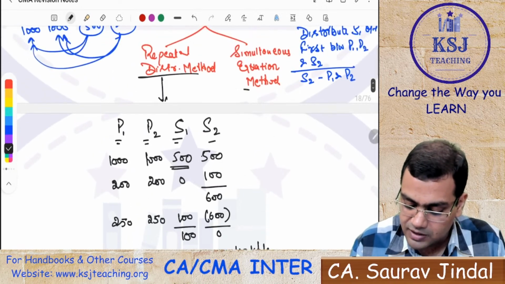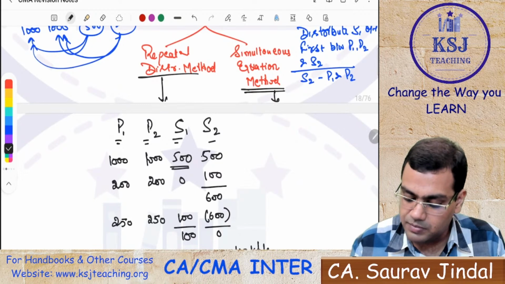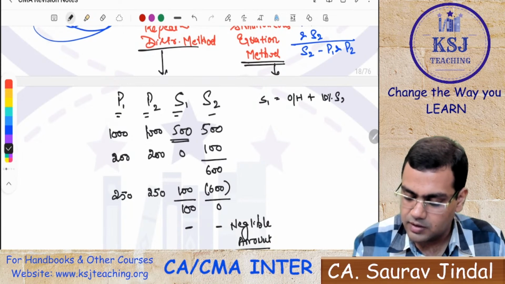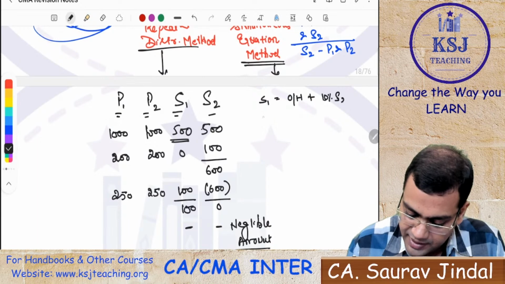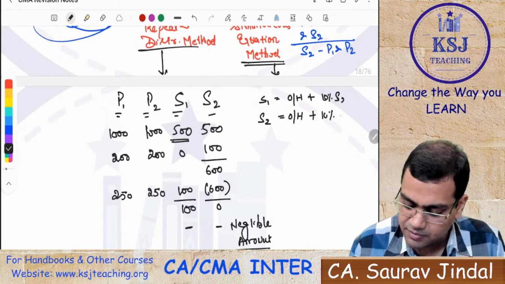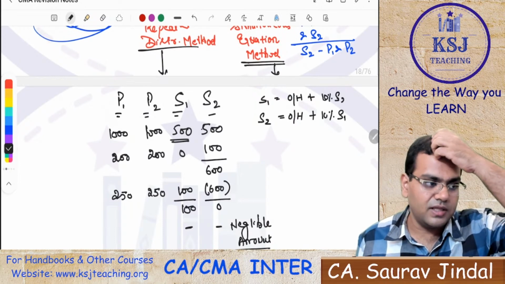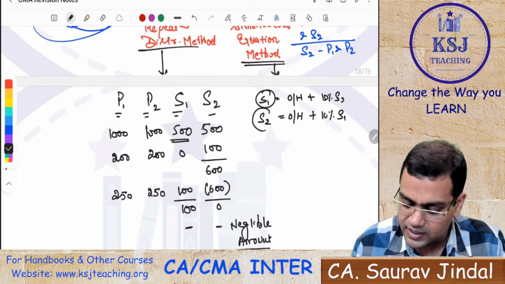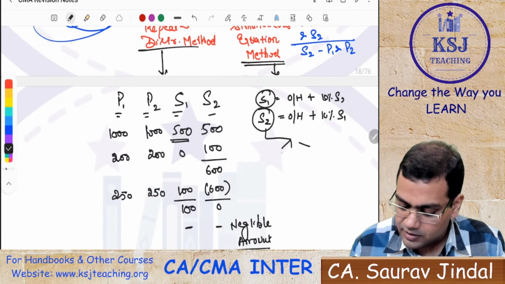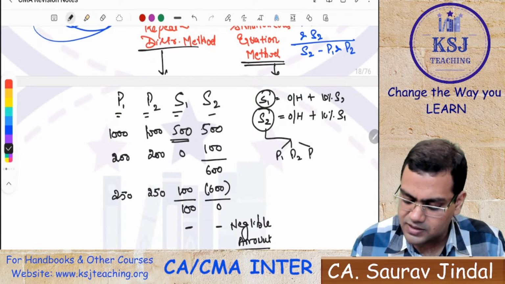Now, in the simultaneous equation method, you have to make two equations. Service department 1 is equal to its overheads plus whatever the percentage is given, let's say 10% services to S2, right? Similarly, you will make an equation that S2 is equal to its overheads plus whatever part of services is being provided to S1. So you will have to solve these two equations. You have to find out the value of S1 and S2, that is the total value of the service departments. Then they are distributed between P1, P2 and if there is P3 or whatever it is, right?